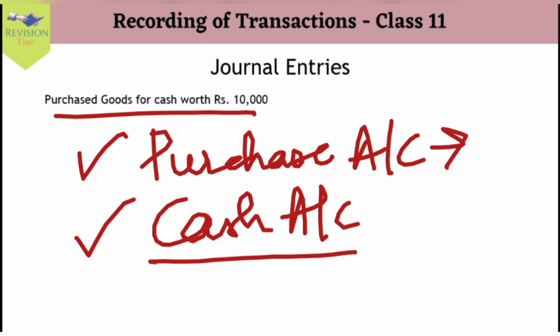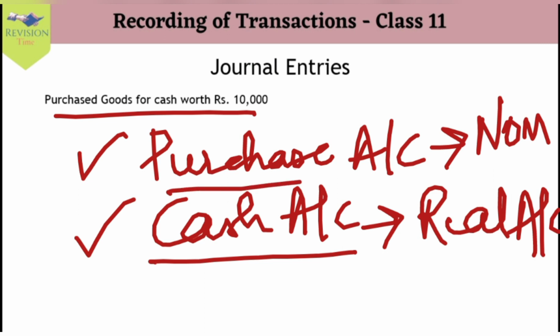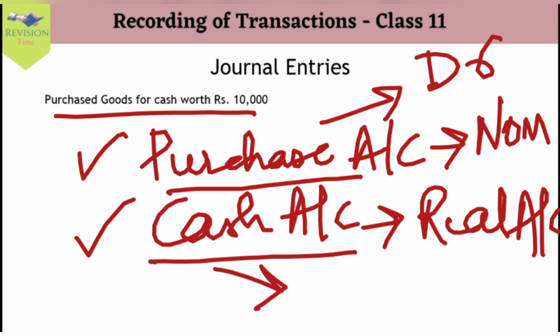Now, purchase is our expense, and it comes under nominal account, and cash comes under real account. In our nominal account, we have studied that debit all expenses and losses, credit all incomes and gains. Here, purchase is our expense, which means that purchase account is debited. And real account states that debit what comes in, credit what goes out.